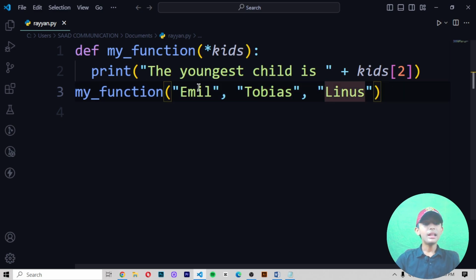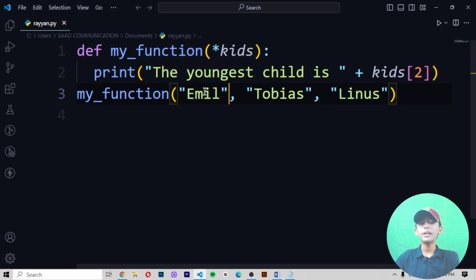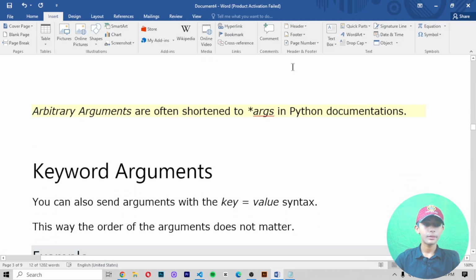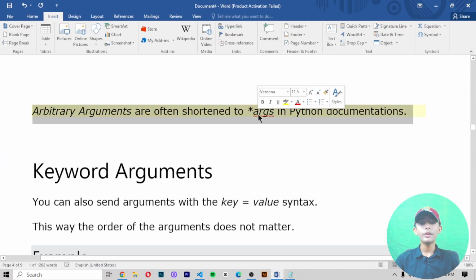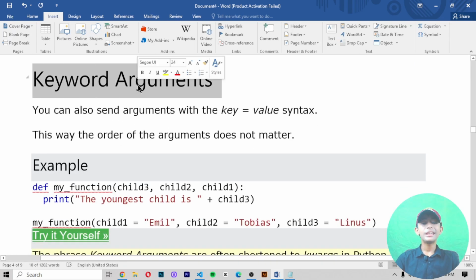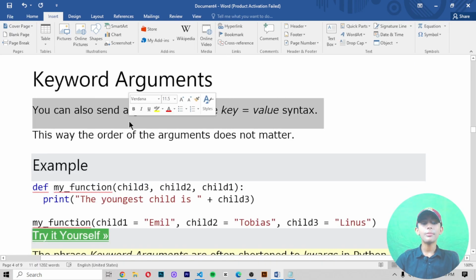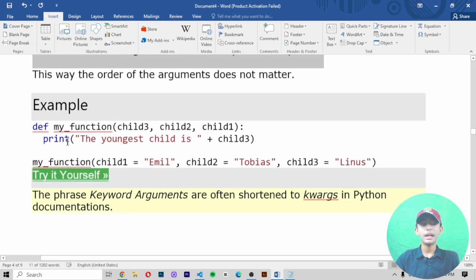Be sure the index starts at 0. The first letter has index 0, the second letter has index 1, and the third letter has index 2. You must know this. Arbitrary arguments are often shortened to *args in the Python documentation. Keyword arguments: you can also send arguments with the key = value syntax.